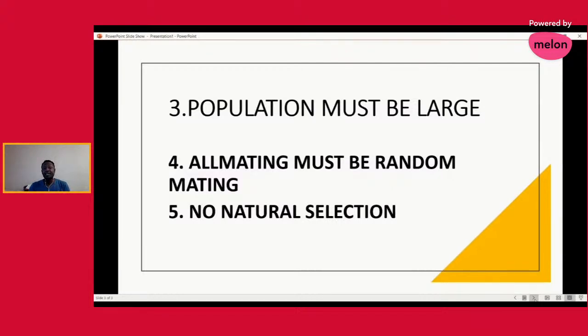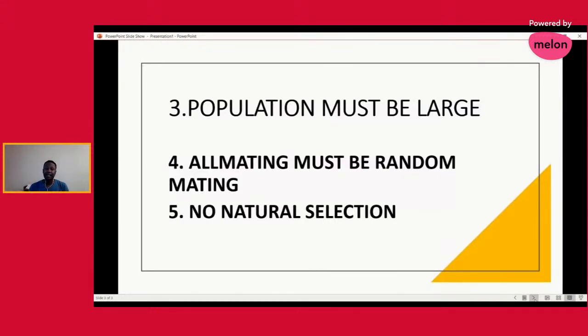So the fourth condition that Hardy Weinberg says is that all mating must be random mating. For individuals that are going to mate, it should all be random in nature. Like individual X should not mate with anyone of his choice, or within its population, it has to be another person from another population.